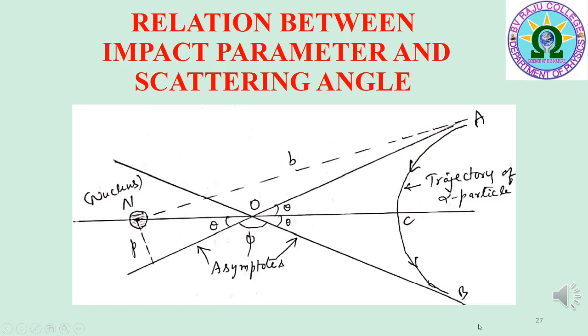AB is the trajectory of the alpha particle when it approaches the nucleus due to repulsive force between nucleus and alpha particle. The alpha particle traverses path AB instead of path AO. This path is a hyperbolic path.